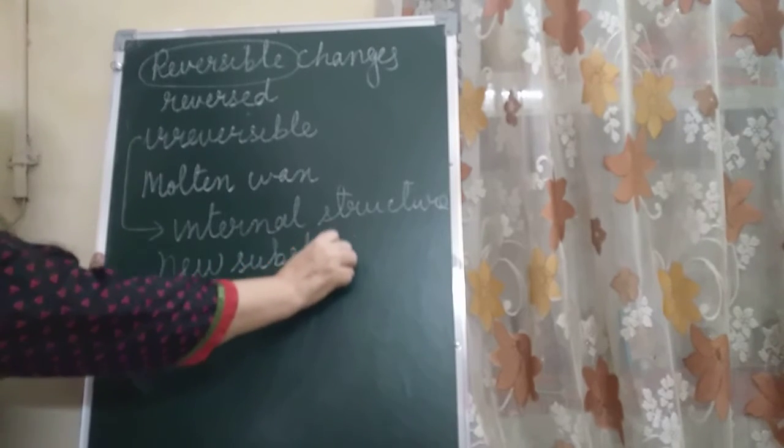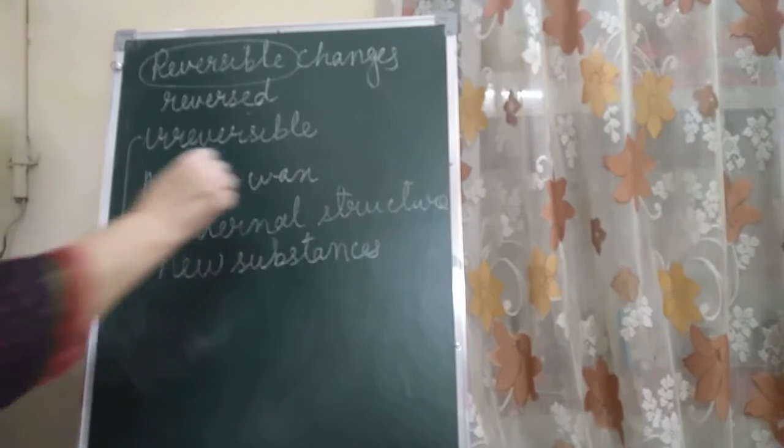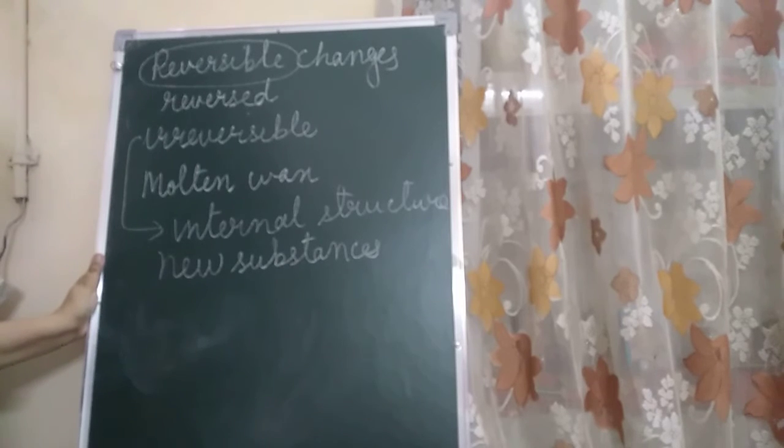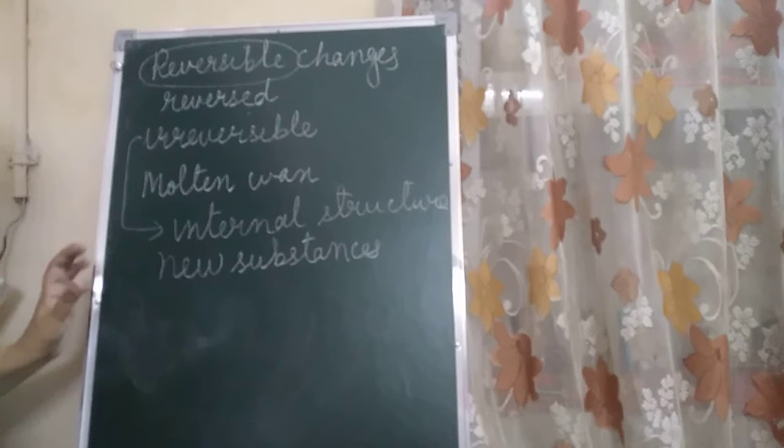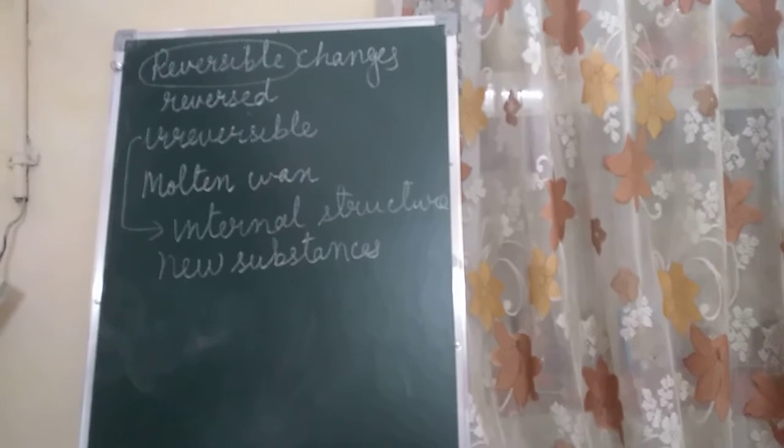New substances are formed in the irreversible changes. In some irreversible changes, the internal structure of the substance does not change. For example, when a balloon bursts, there is no change in the molecules of the rubber, but we cannot get back the balloon in its original shape, children.